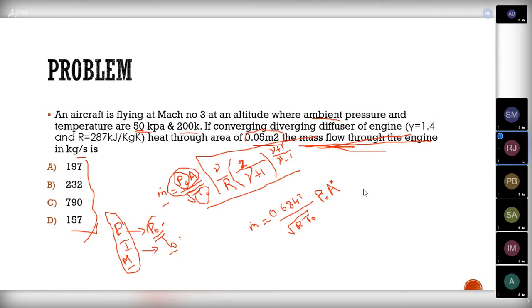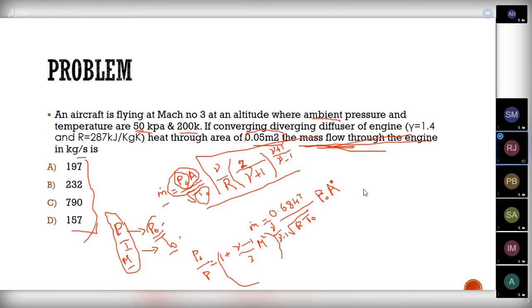So in order to find them, we have a formula like this. I'll give a clue so that you can find the other things. P naught by P equals (1 plus (gamma minus 1) divided by 2 into M square) whole power gamma by gamma minus 1. Do you know this formula? We have seen this formula somewhere before.